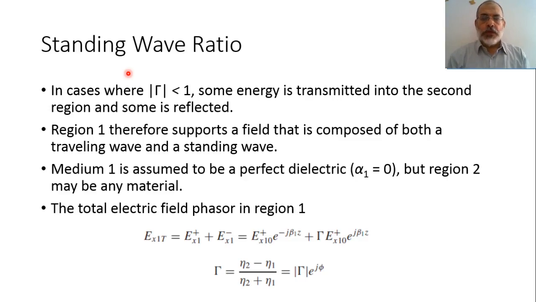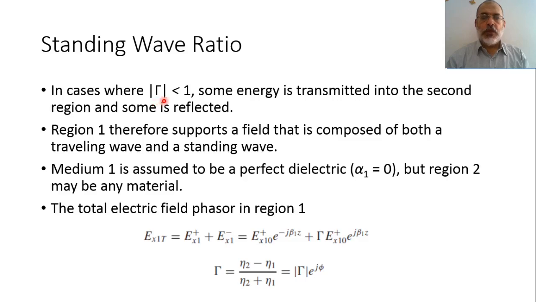What will be the situation if the perfect electric conductor is replaced by any other medium? So in this case, the reflection coefficient gamma will not be minus 1. It will be less than unity, and it will have a phase phi, for example. So also, in the general case,